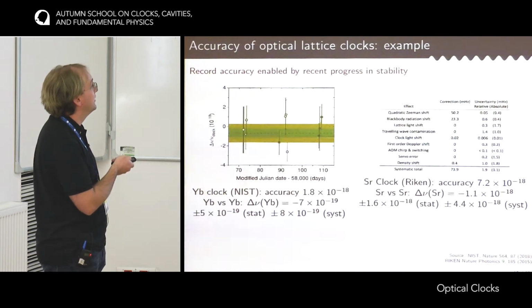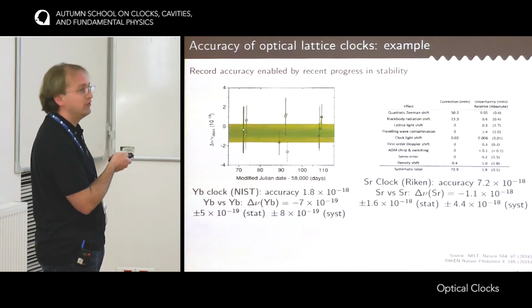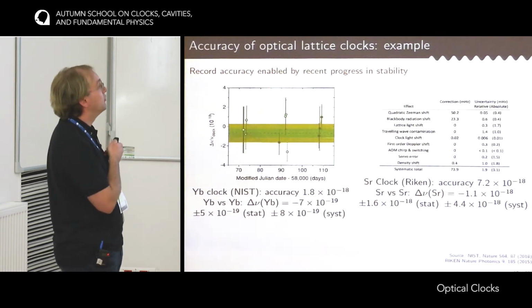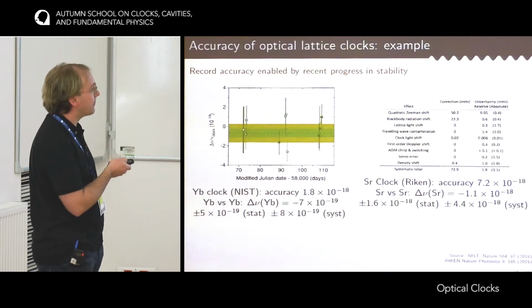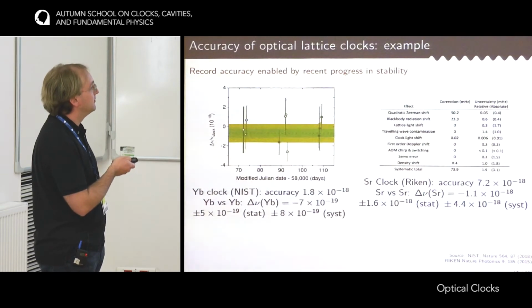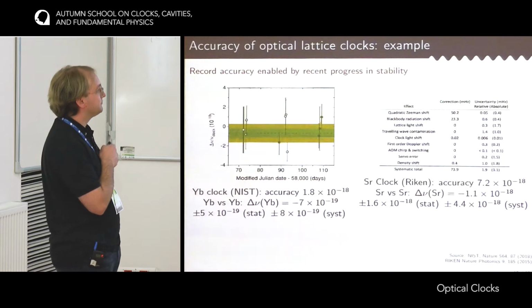The ytterbium clock at NIST exhibited a frequency difference below 10⁻¹⁸ with a total systematic uncertainty of 8 × 10⁻¹⁹. So it's a bit lower than the single clock uncertainty because there are systematic effects in common mode between the two clocks. And at RIKEN, they were able to measure the frequency difference between their strontium clocks at something like 5 × 10⁻¹⁸.